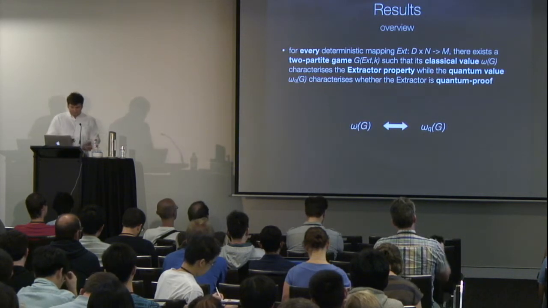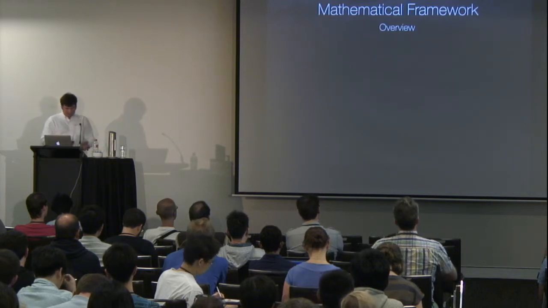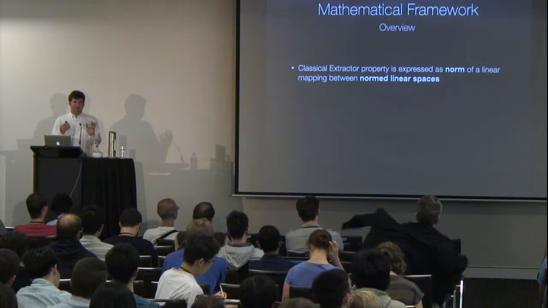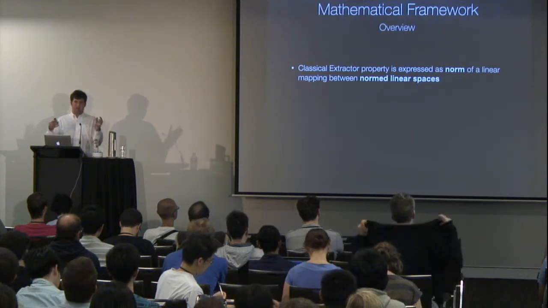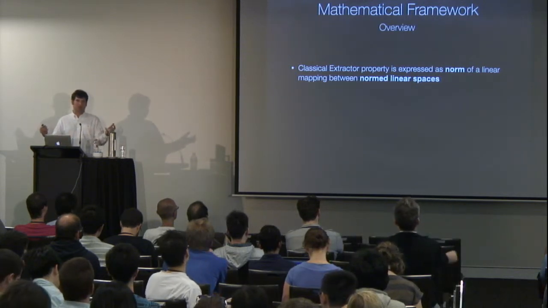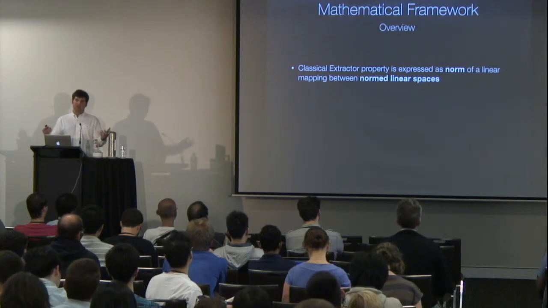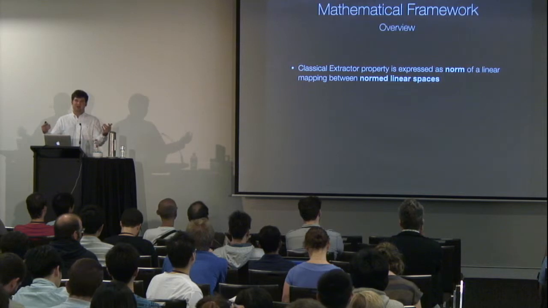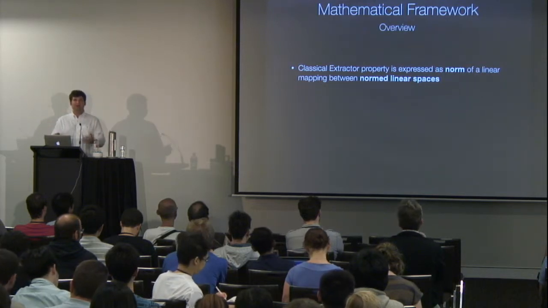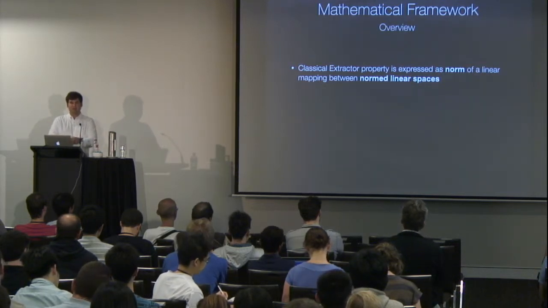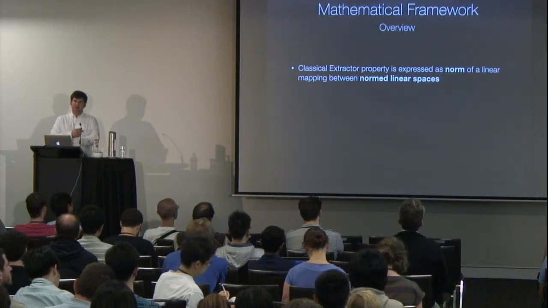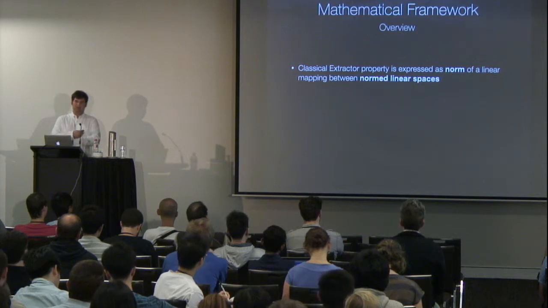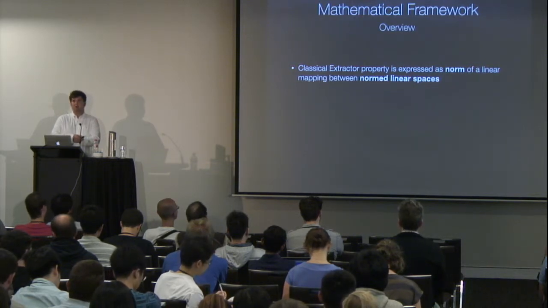To get the main idea, we start by seeing that if you have a mapping which is supposed to be an extractor, the question whether it is an extractor or not, that is, what is the classical value Cx of k, given that k is the condition we have on the input entropy, can be phrased as a norm of a linear mapping between normed spaces, or Banach spaces.